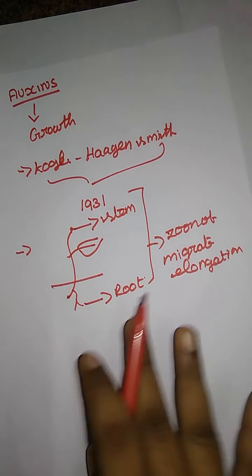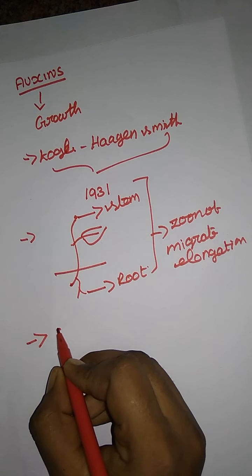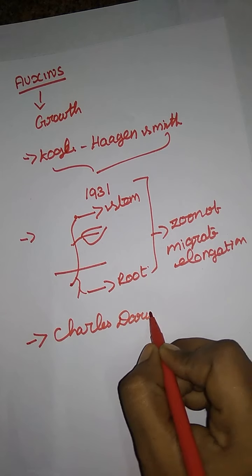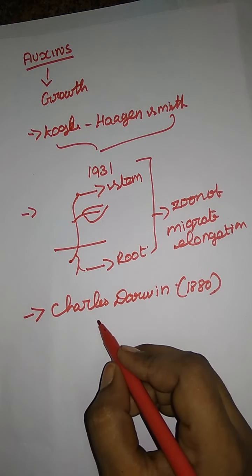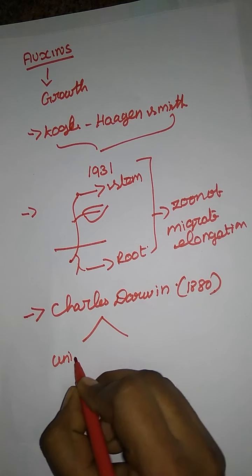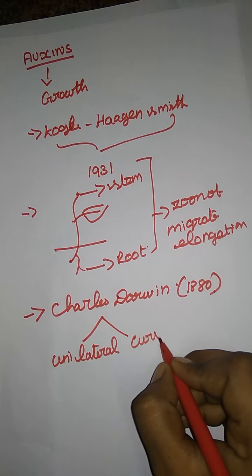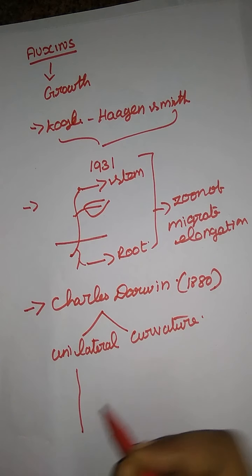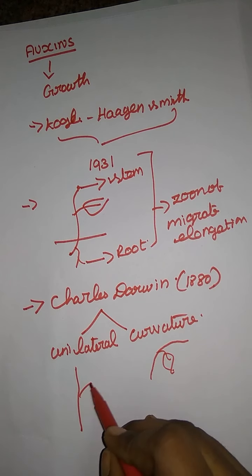The next person to observe the growth of a plant was Charles Darwin, in the year 1880. He observed two types of growth: the first is unilateral growth, and the next is a curvature of growth. Unilateral means they grow in a straight way, and curvature means they have a curved portion of growth in the plants.